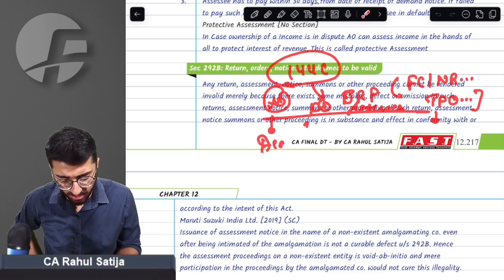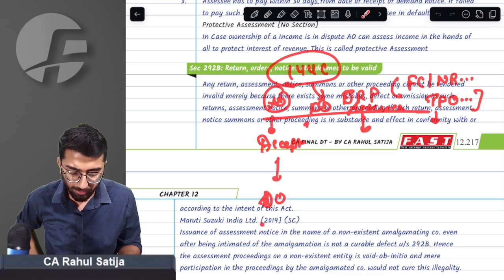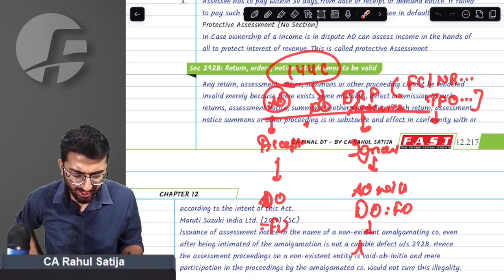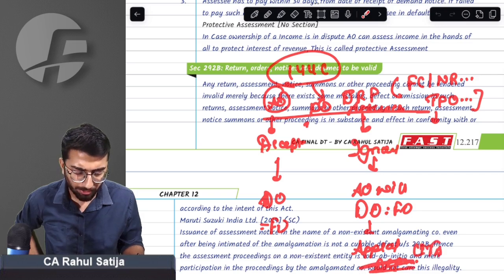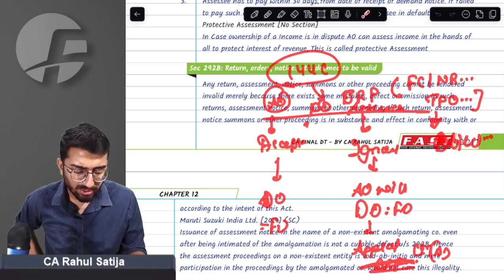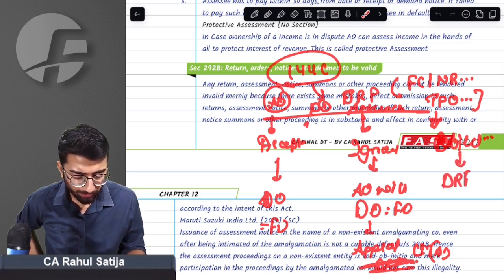Now, assessee can either accept this draft order, so AO will confirm this draft order and make it final order. Assessee can ignore this draft order and AO will finalize the draft order and make it final order. Assessee can appeal against that. Sorry, at CIT appeals, assessee can appeal. But assessee can also object to this draft order. And once assessee objects to this draft order, he has an option to object it at DRP.